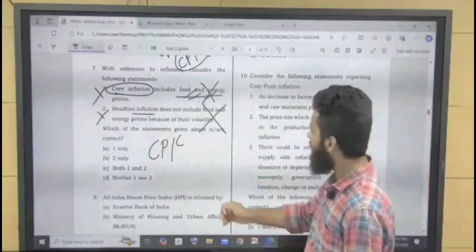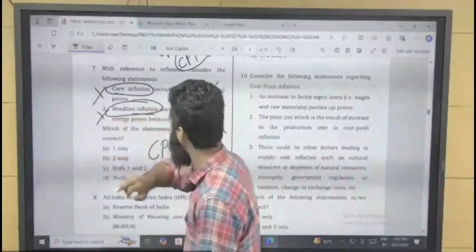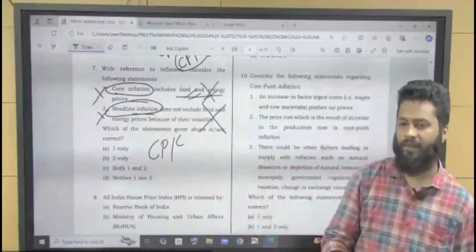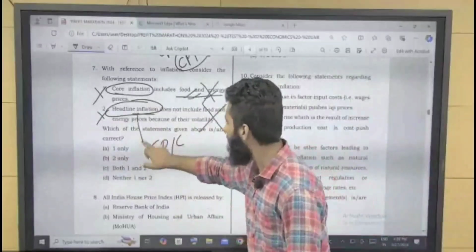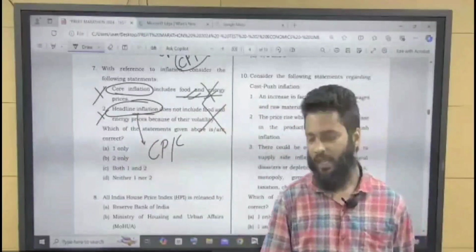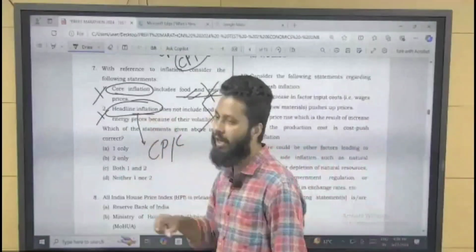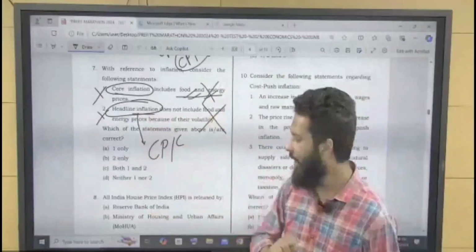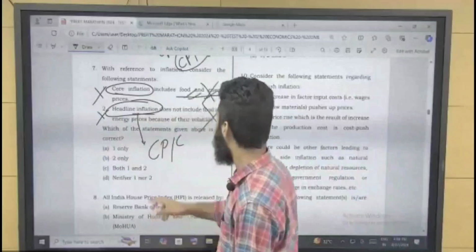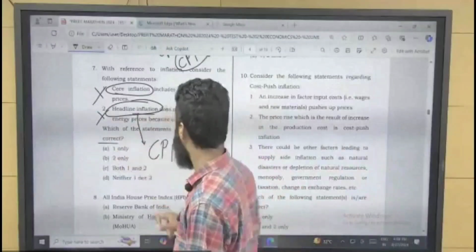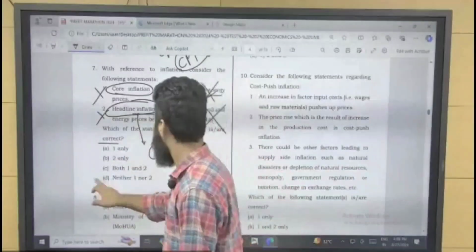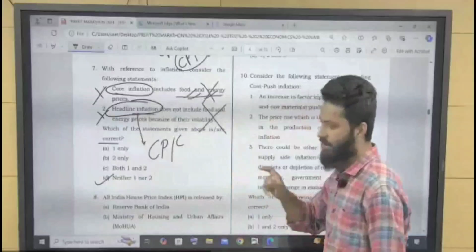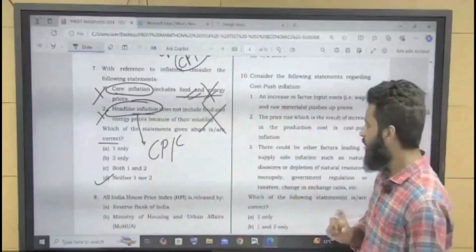But headline inflation is nothing but Consumer Price Index, and CPI includes food as well as energy. So this statement is also incorrect, and they are asking which of the above statements are correct. So neither one nor two, that is answer D. So this is the answer.